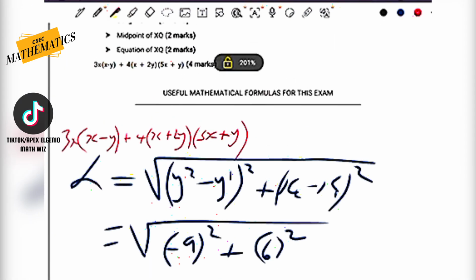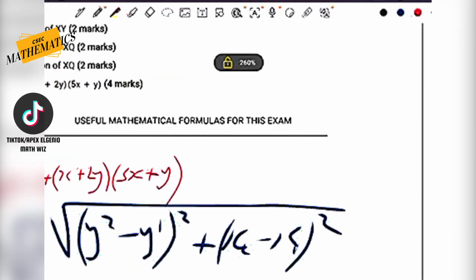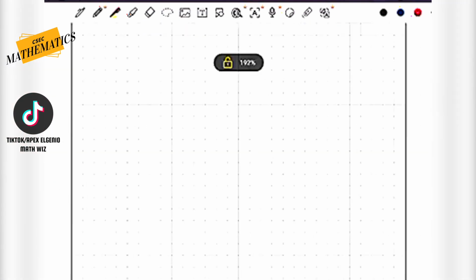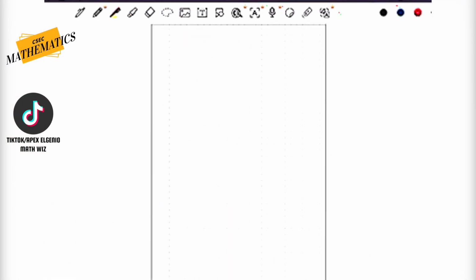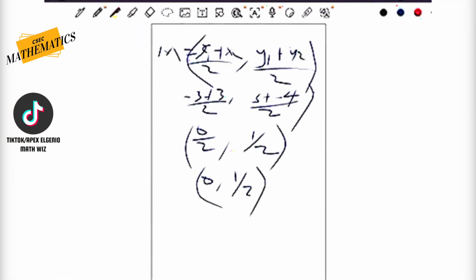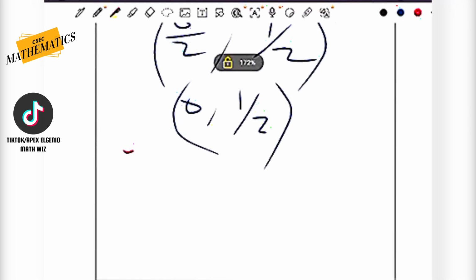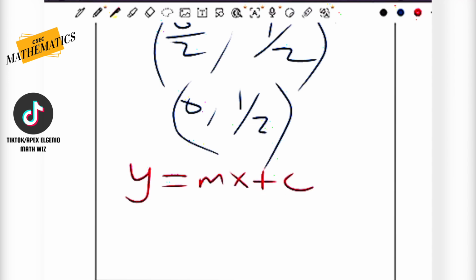And let's look at the final one, the equation of a line. This is a very traditional formula that we all know, ladies and gentlemen. y equals mx plus c. And this is far easier than you thought it would be. Because guess what happens, guys? We have the graph. So all we have to do is just look at the graph and we should be okay. Now remember that m, if you watched that video, m is actually the gradient.